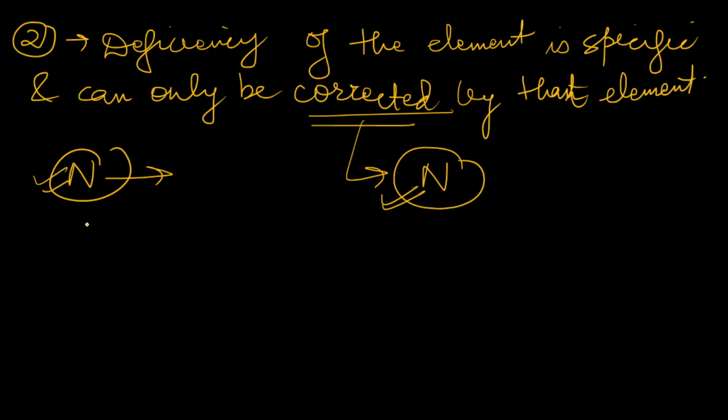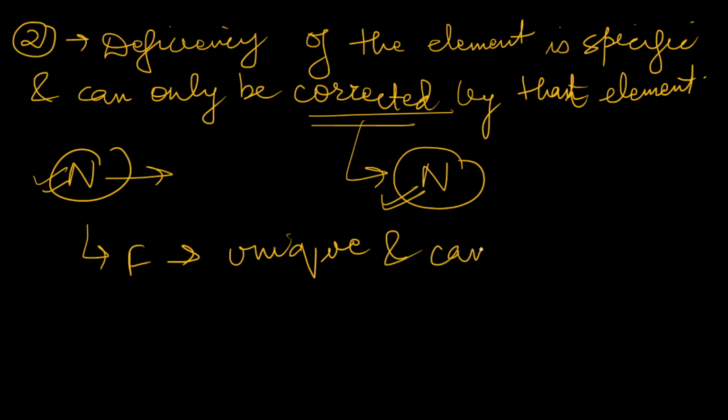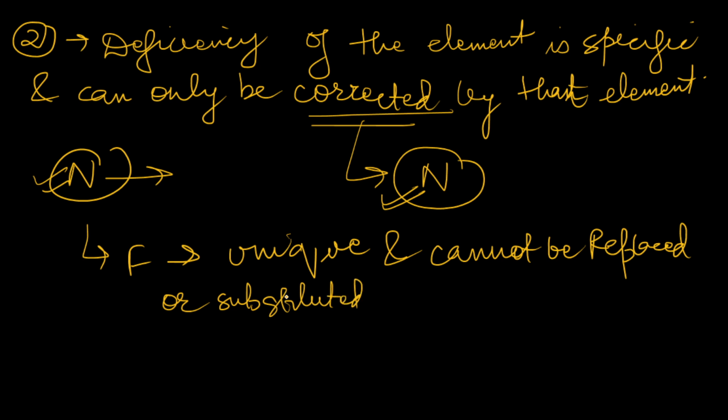And here you can also mention that the function of that element is unique and cannot be replaced or substituted by other elements. So that element is a must for the plants. And if we supply a different nutrient, it will not correct the deficiency symptoms. To correct the deficiency, we need to supply that particular element only. So this is the second criteria.